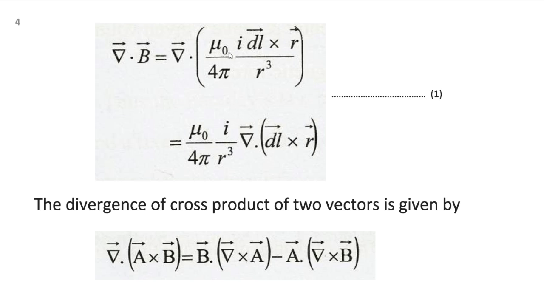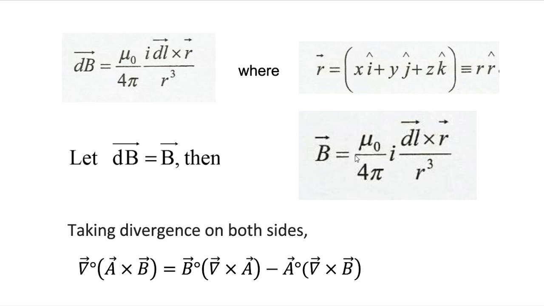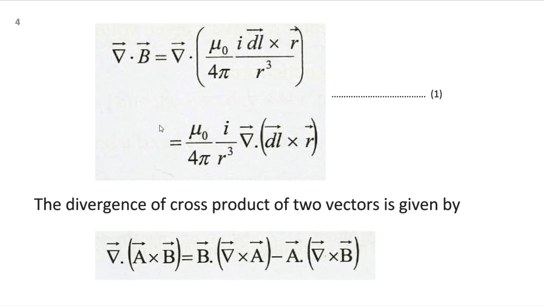See, mu naught by 4 pi, I, R cube. So these are the quantities that remain constant, so you can take them outside. Then what you are getting? Divergence of dl cross R. So after taking the divergence, look at this equation. If you are taking the divergence on both sides, you are going to get this divergence. And then I mu naught by 4 pi R cube, being constant, is taken out of the divergence sign. So you are going to get this. See, this is an equation.